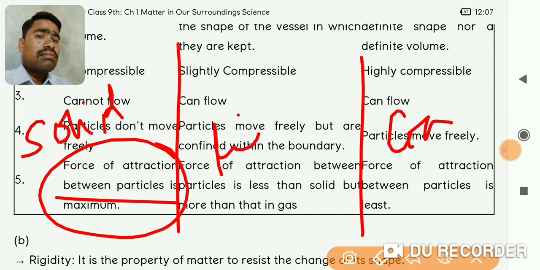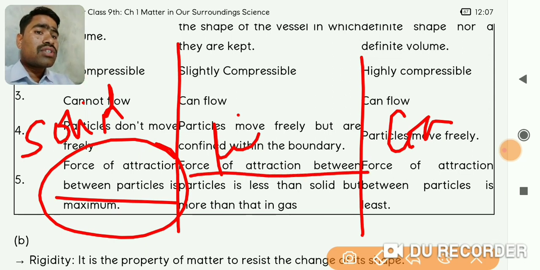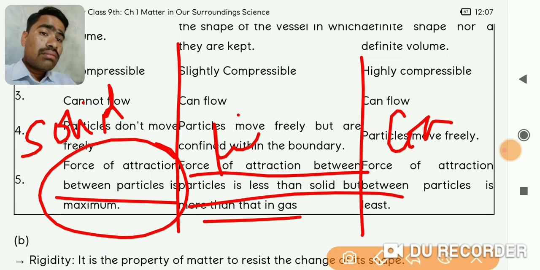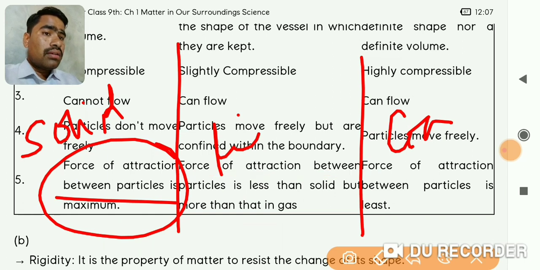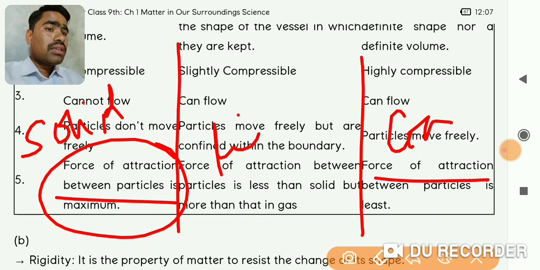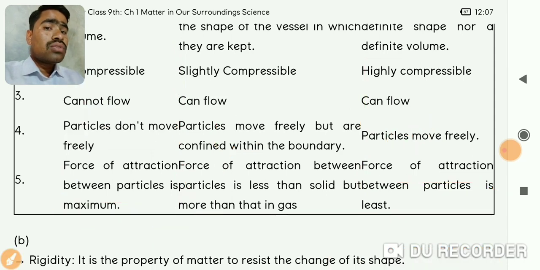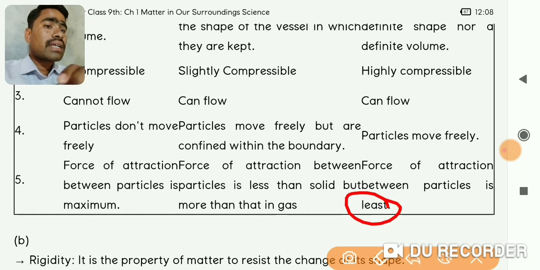In liquids it is less than solid but more than gases, medium, not strong as solid, not weak as gases. And in gases, the force of attraction between the particles is the least.